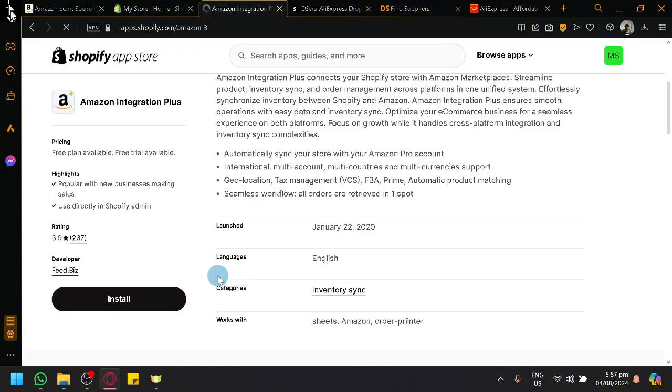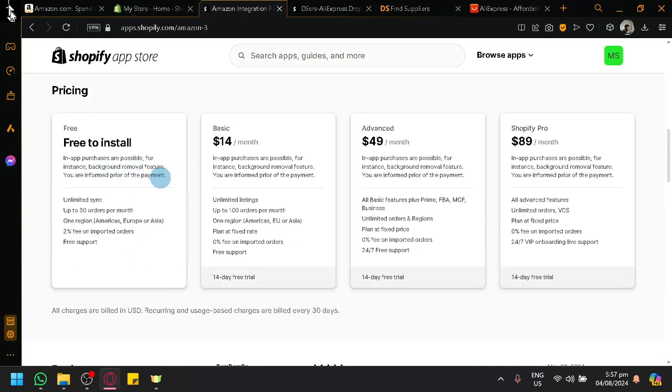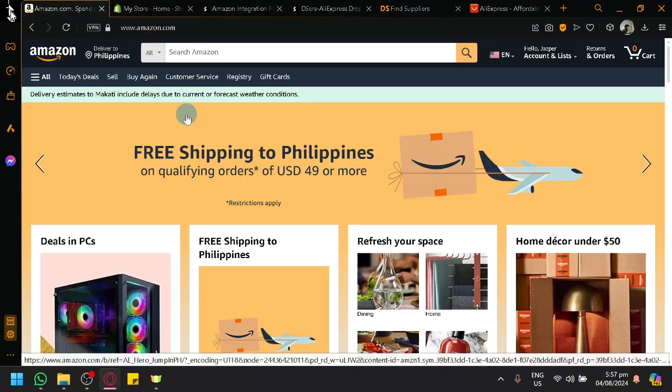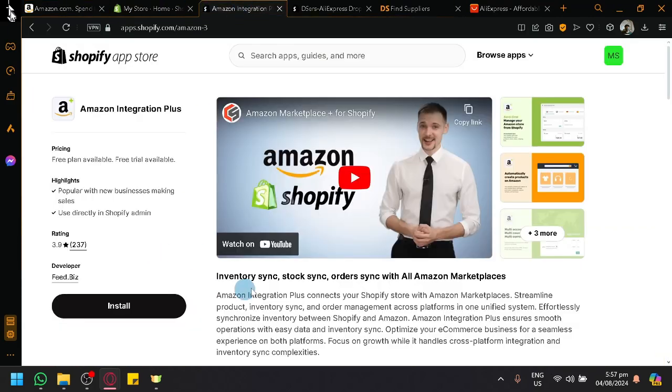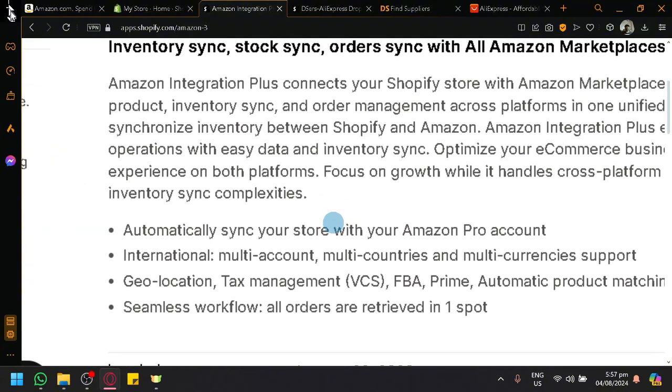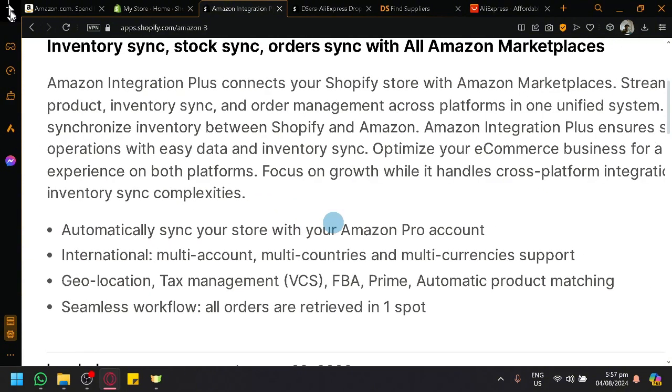You're going to have to install it. It's free to install, as you can see, and you will be able to sync it with your Amazon store. But for me, I can't sync it because, of course, I don't have my own store. I could not create my own store on Amazon. But when you're able to successfully connect it, you're basically able to sync your store with your Amazon store.